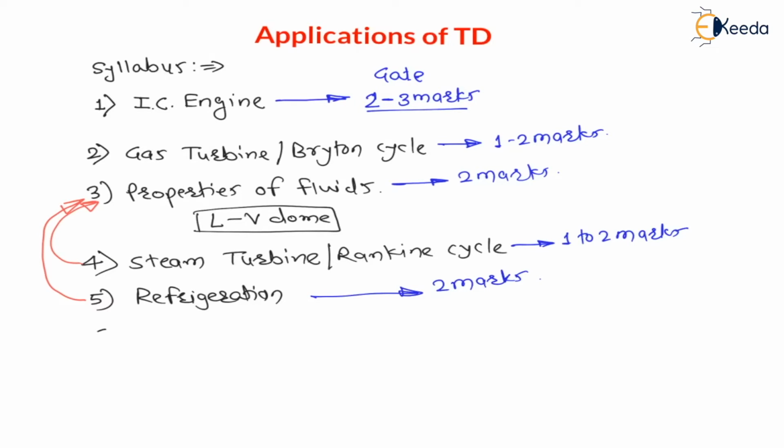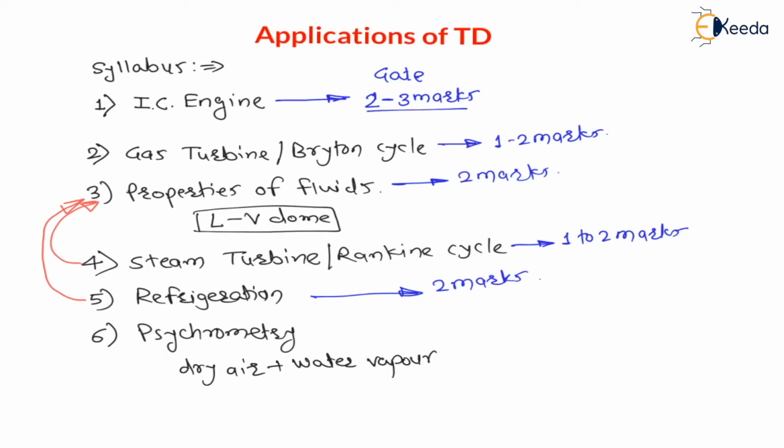And the last topic we are going to learn in this applications of thermodynamics subject is psychrometry. Psychrometry, right? My dear students, psychrometry is the study of atmospheric air. And atmospheric air is a mixture of dry air, we can say. In atmospheric air there is dry air as well as water vapor. There are water molecules or vapor particles.